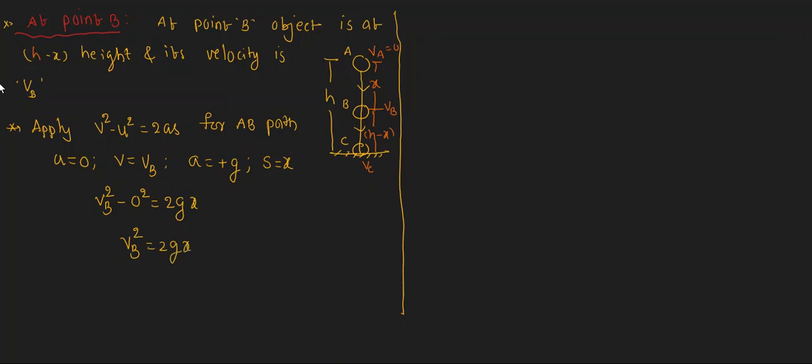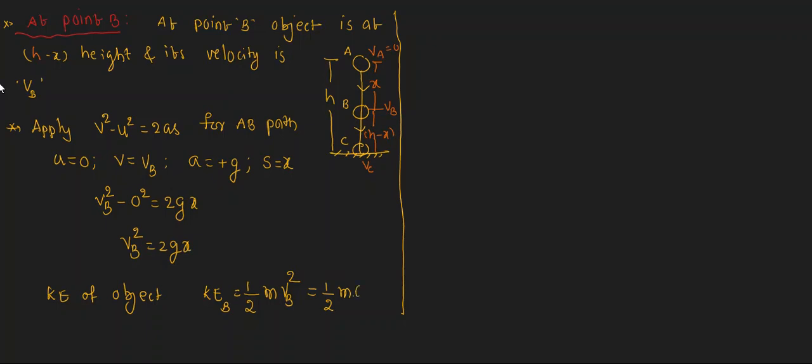Now let us find out the kinetic energy. The kinetic energy of the object at point B we want to calculate. The kinetic energy formula is half mv square, but the velocity at point B is VB, that is VB square. Then we write half m into VB square, and from the figure we write 2gx.